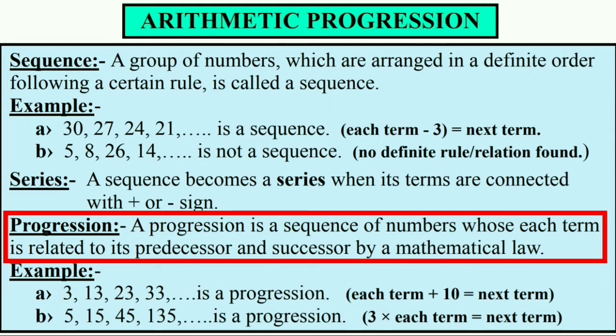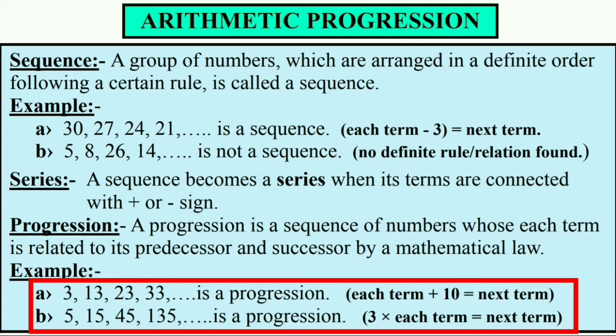The definition says a progression is a sequence of numbers whose each term is related to its predecessor or successor by a mathematical law. Let's observe the examples. The first example has numbers 3, 13, 23, 33 and so on. Here we find that each term plus 10 is equal to the next term. It means the first term plus 10 is the second term, again plus 10 is the third term, again plus 10 is the fourth term, and so on. Hence it is a progression.